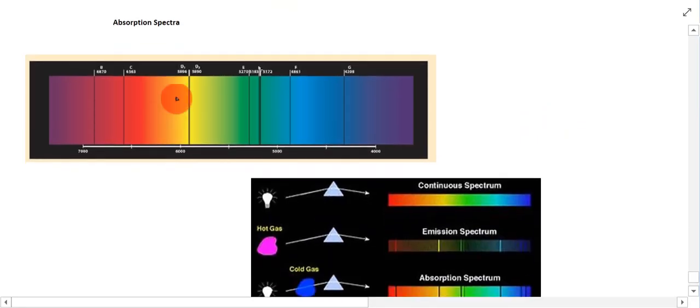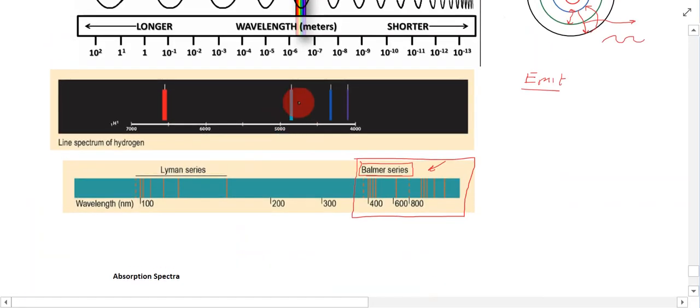Now, so we talked about emission spectra. Remember, you have a container like this, and it contains, for example, hydrogen gas, a discharge tube. We energize it, so we can put electricity through it. The electrons get excited, and they give off this radiation.